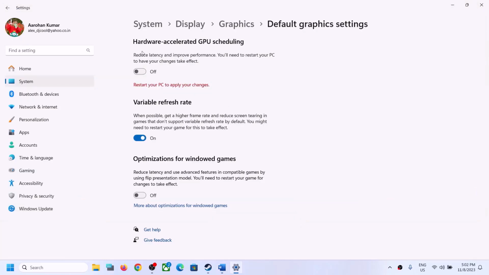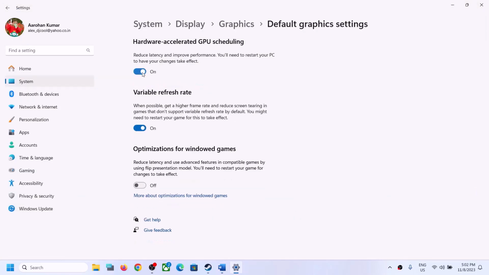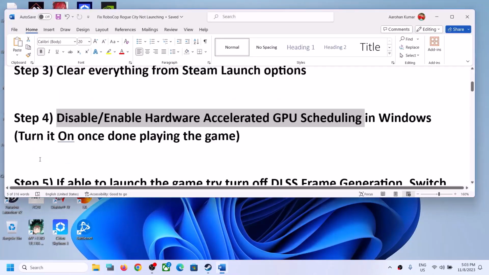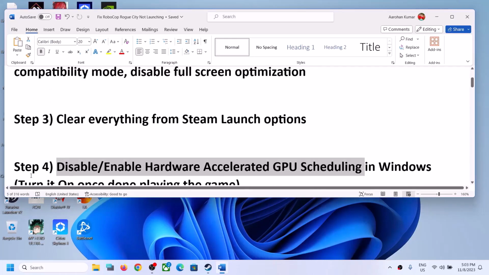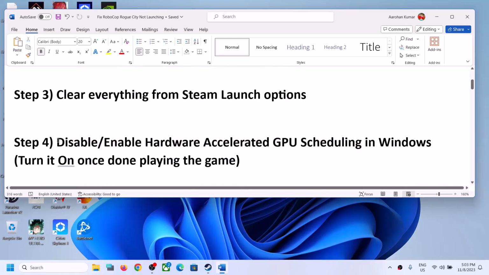Now once you're done playing the game, you can always enable this option. After you enable it, again restart your computer and launch the game. So if this is on, you can turn it off, restart your computer and then launch the game. If this is already off, in that case you can turn it on and then restart your computer and then launch the game. So try both on and off and check which one is working fine for you. And once you're done playing the game, if you turned it off, if you disabled it, then you can turn it on once you're done playing the game.